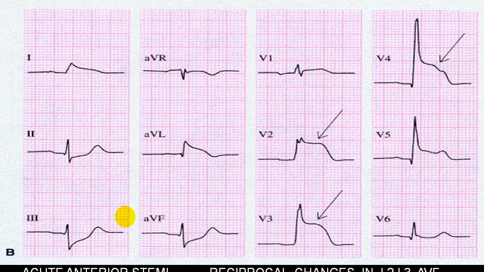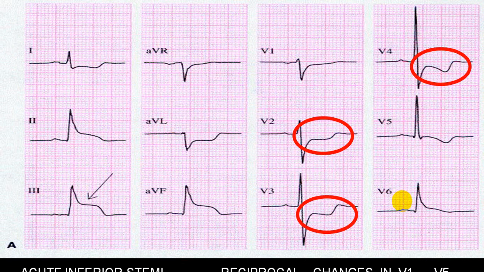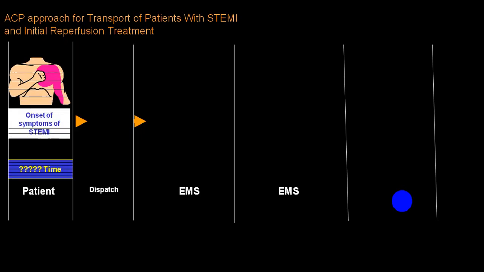You can see here, there is an anterior wall infarct, you have got reciprocal changes in lead 2, lead 3, AVF. While in case of inferior wall infarct, you have got the reciprocal changes in lead 1, AVL and anterior leads. So these two are opposite. And of V7, V8, V9, you will have reciprocal changes in V1, V2 and V3. So do keep it in mind. Of RVMI, you will have reciprocal changes in V2. You must remember where the reciprocal changes are there.